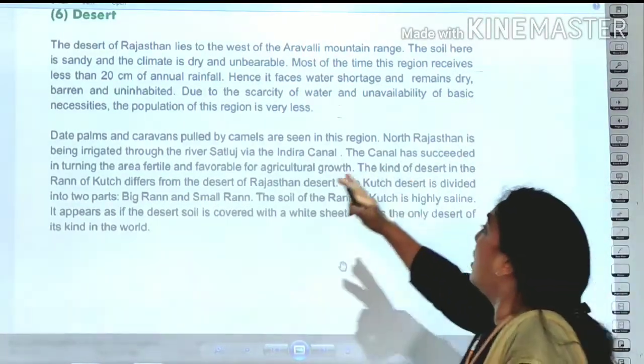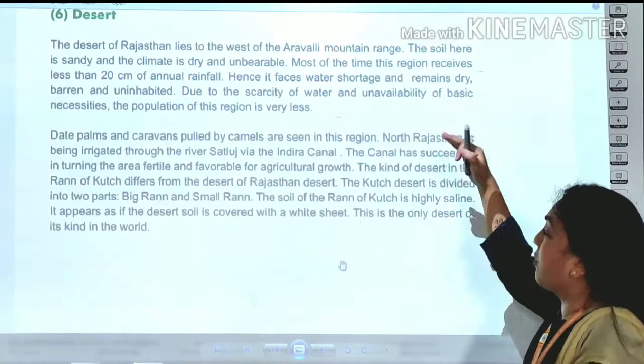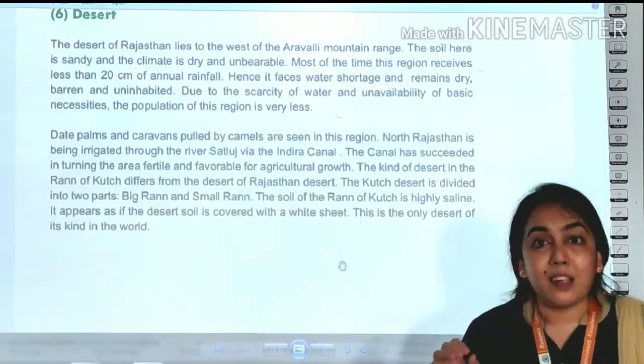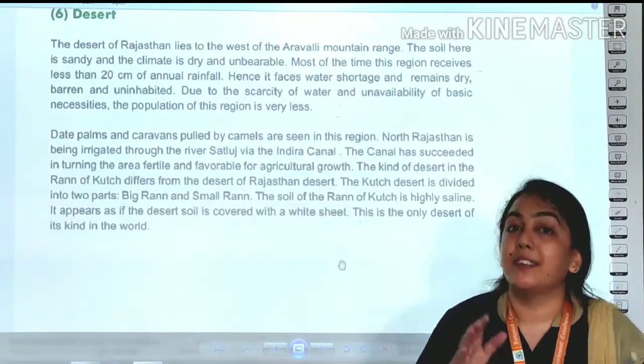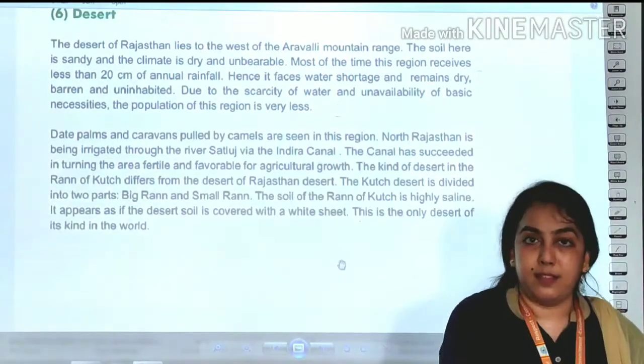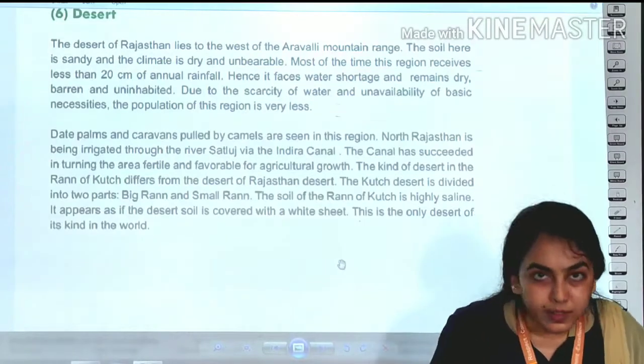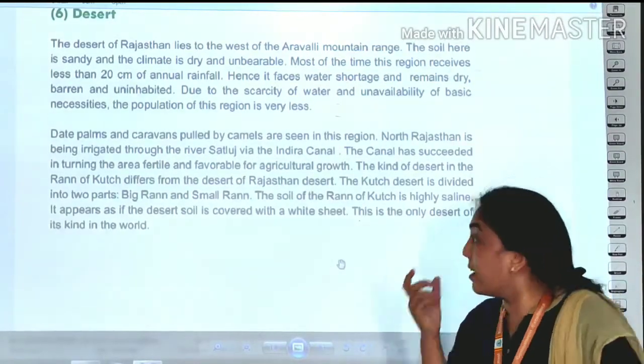The kind of desert in the Rann of Kutch differs from the Rajasthan desert. Now the last point is very important. There are actually two deserts, the Rajasthan desert and the Rann of Kutch, the Kutch desert. These two are totally different from each other, and there is a reason.